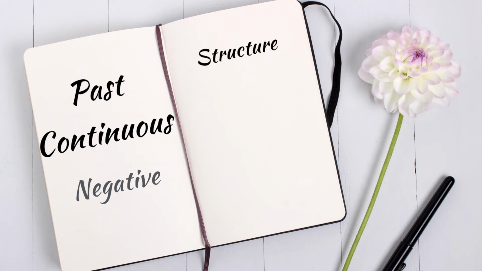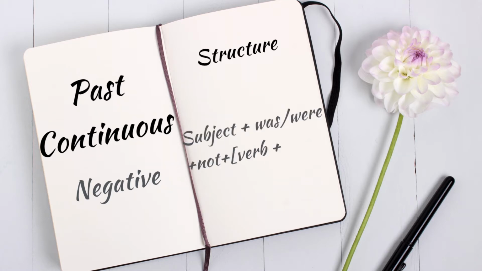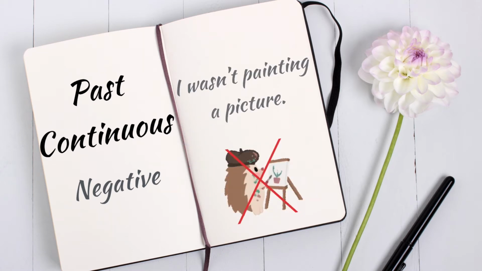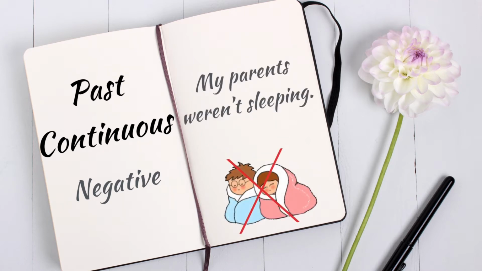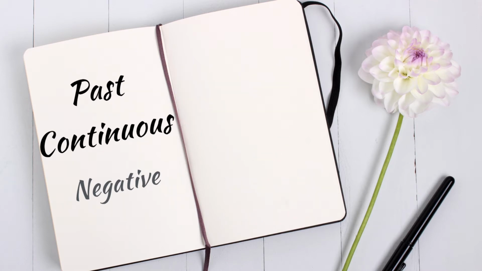Structure of past continuous tense. The past continuous in its negative form has this structure: subject plus was, were, plus not, plus verb, plus ing. For example, I wasn't painting a picture. My sister wasn't riding a bike. My parents weren't sleeping. Here are some examples of negative form of past continuous in singular and plural.